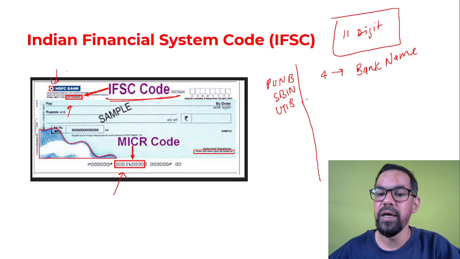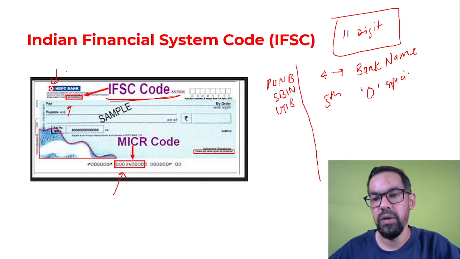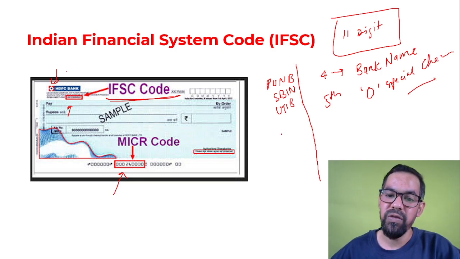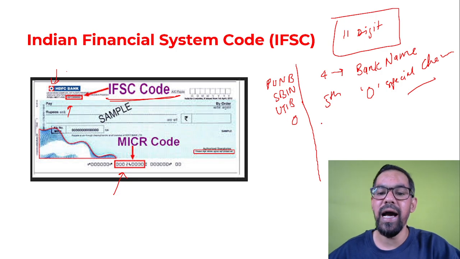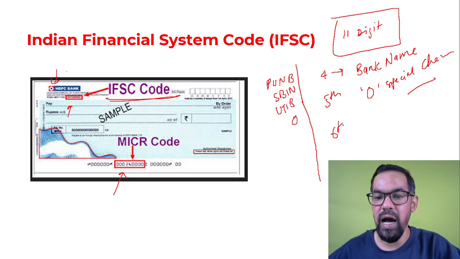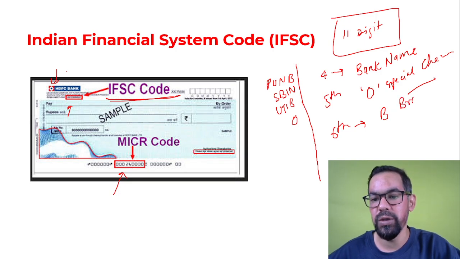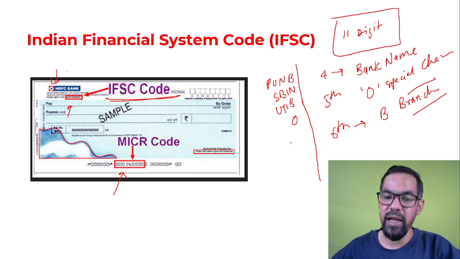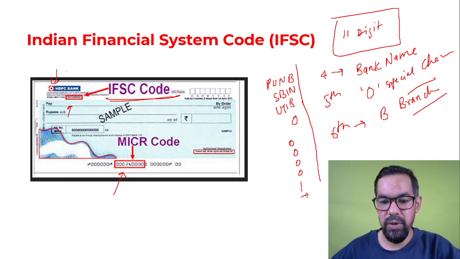The fifth one is always 0. It is generally known as a special character. Okay, so the fifth one you will always find 0. And the last 6 characters represent the bank branch code. So they generally represent the branch code. It can be something like 0 0 0 0 1 7, so it becomes a 6 digit number.